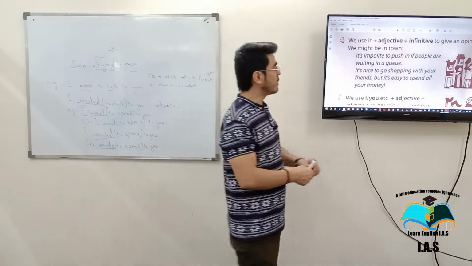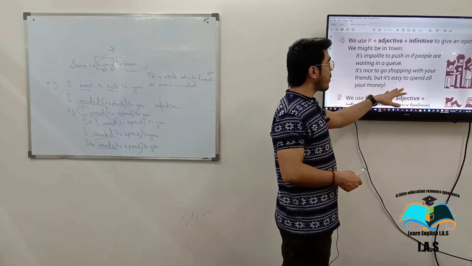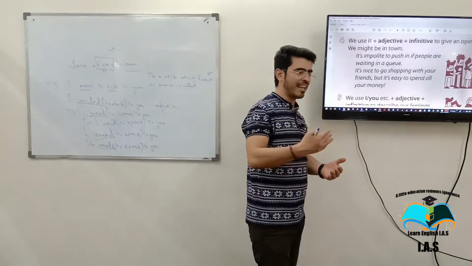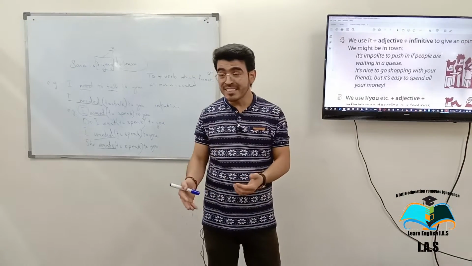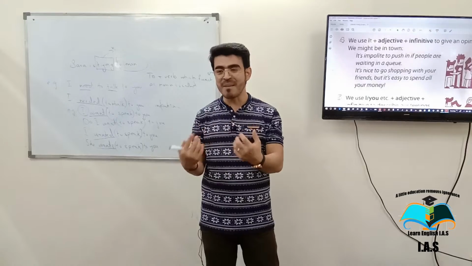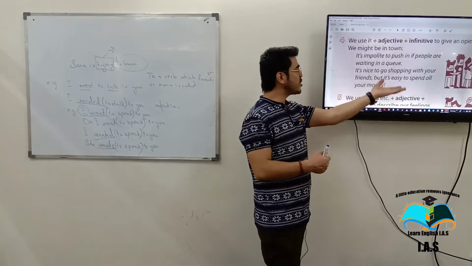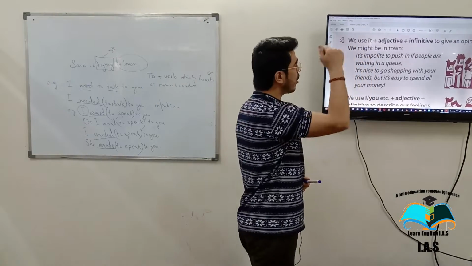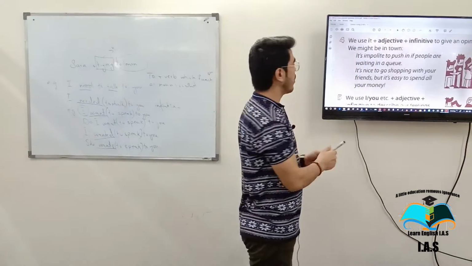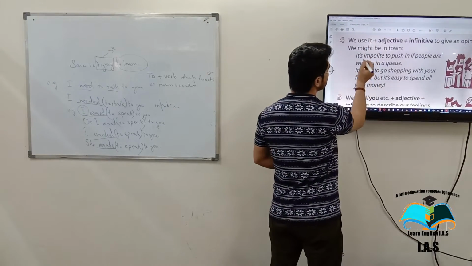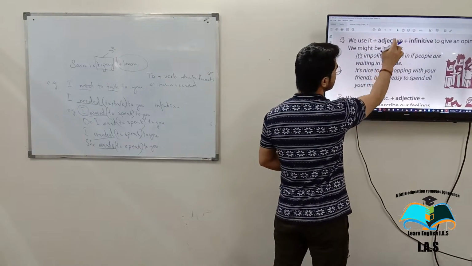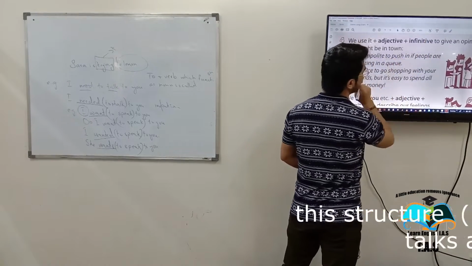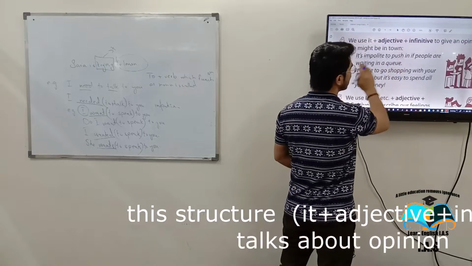Oh, it is nice to go shopping with your friends, but it is easy to spend all your money. Okay? It is easy to spend all your money. Now, let's see whether those examples are according to the structure or not. First, we're using what? It. Then we're using what? Adjective. Impolite is an adjective. Then infinitive.